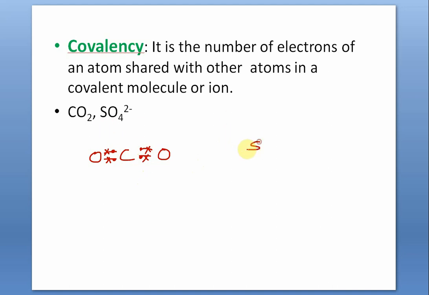Similarly, if I draw the structure of sulfate ion as we already did, of course it is not an ideal structure. I have left out the lone pairs, forget about them. Now tell me what is the covalency of sulfur. I give you 30 seconds to think. You can pause it.